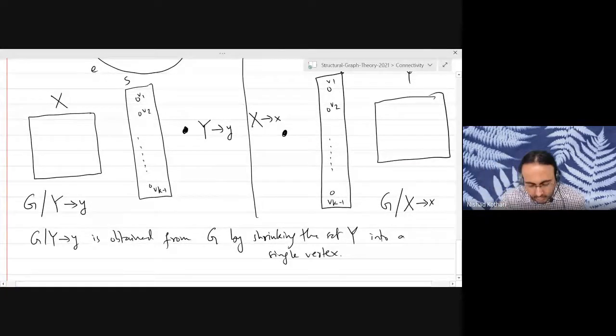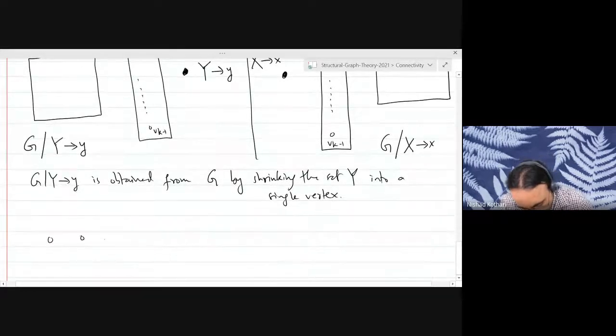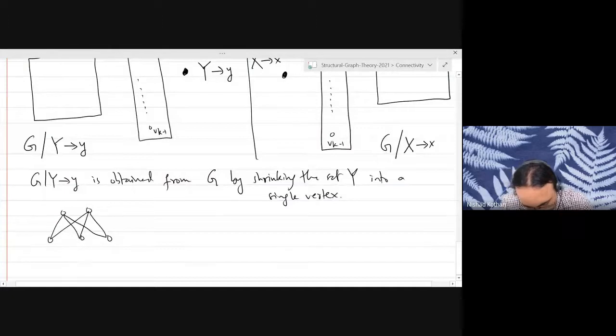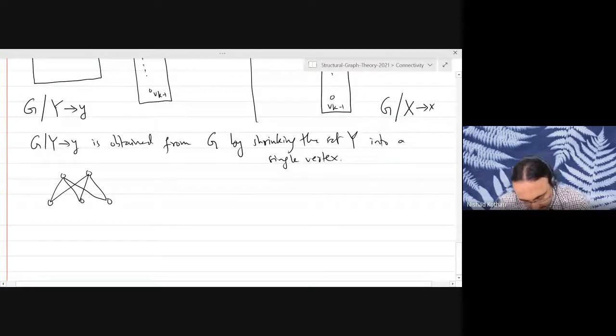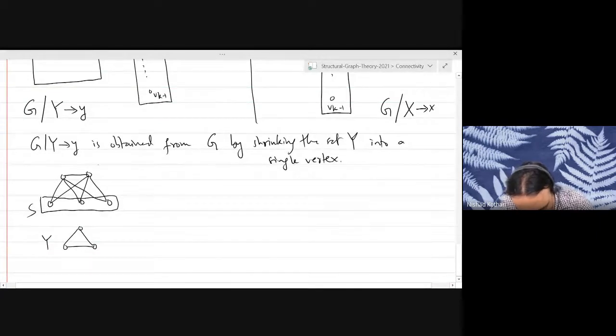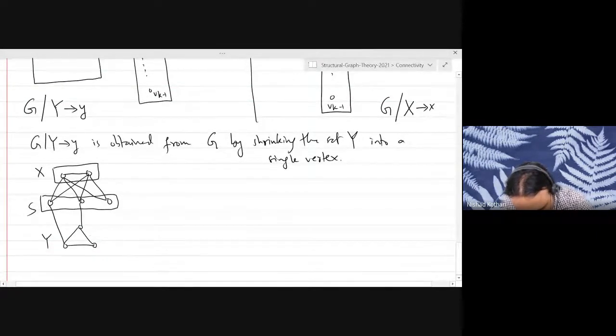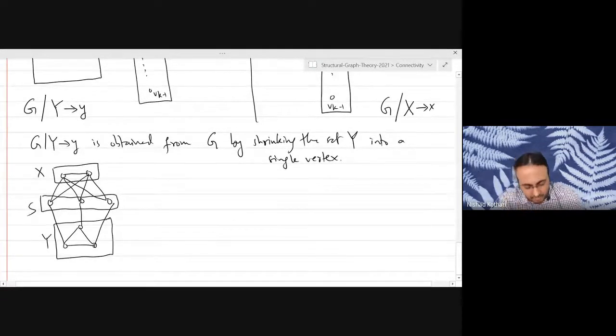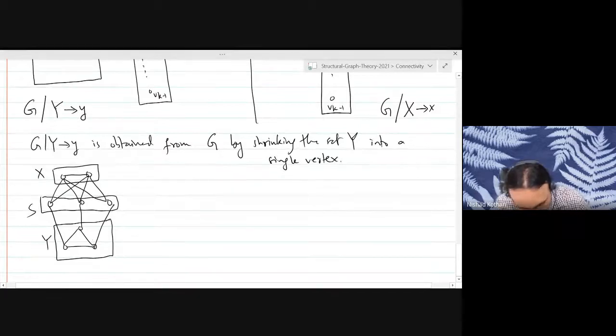Let me give you one concrete example. Supposing this is my set Y, this is my set X. Let me put an edge here. Sorry, this is not X, this is S. And this is the set X. And there are three edges like this. And this is Y. Something like this. Maybe I'll put more edges if you want to make it interesting.